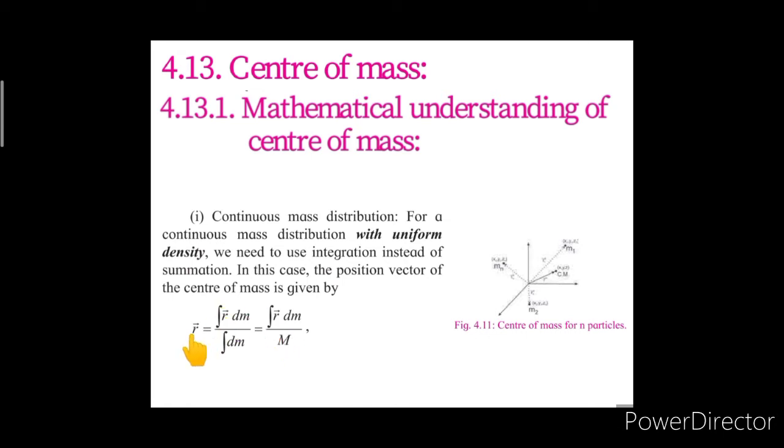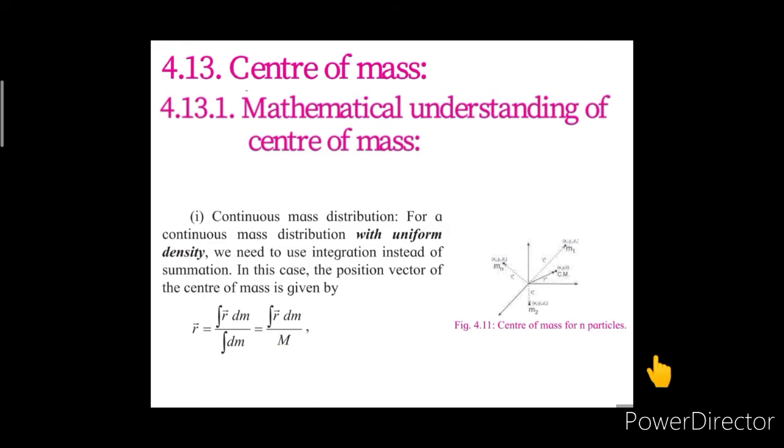Hence, here we are writing the position vector r is equal to integration of vector r into dm, where dm represents the smaller mass of the object at the respective position vector, and hence integration vector r dm is divided by integration dm, where integration dm is equal to capital M, which is the total mass of the object.